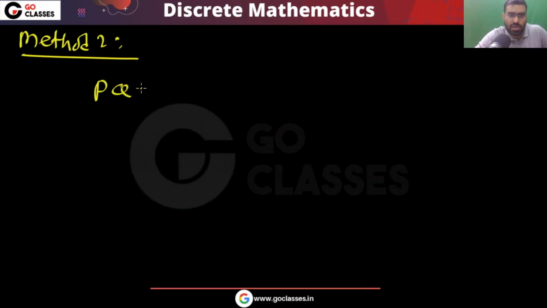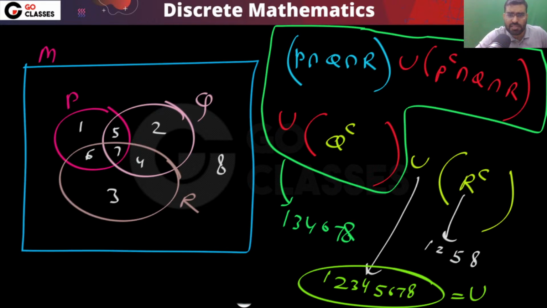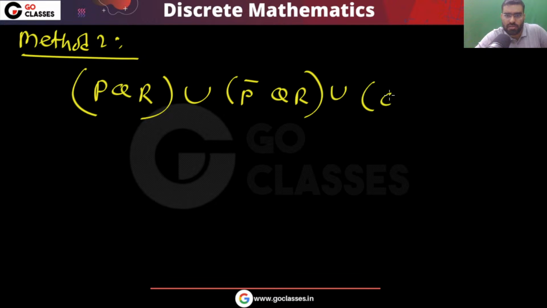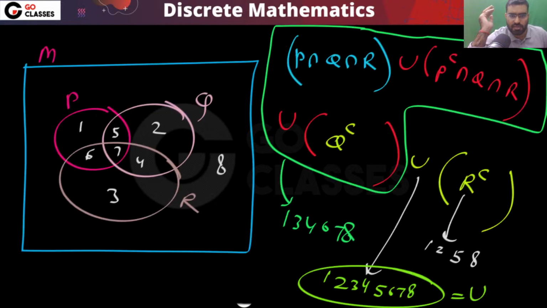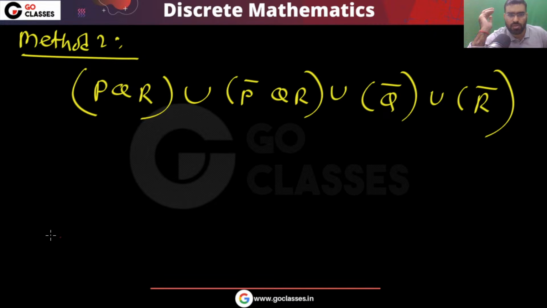You have P intersection Q intersection R, union P complement Q R, union Q complement, union R complement. Let's solve this question by another method. What is the other method? Method number 2. So first of all, you can easily see what this will be.